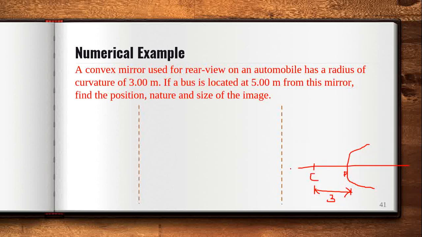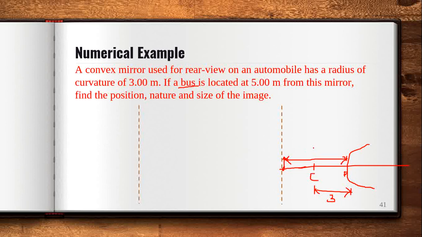Now if a boss is located 5 meters from the mirror, that means this is the object, and the object is always in front of the mirror. Here is the boss, and the distance is 5 meters.